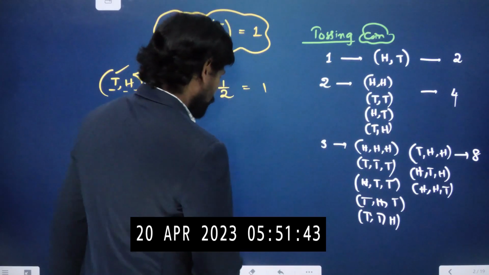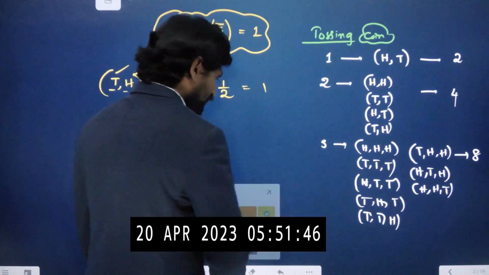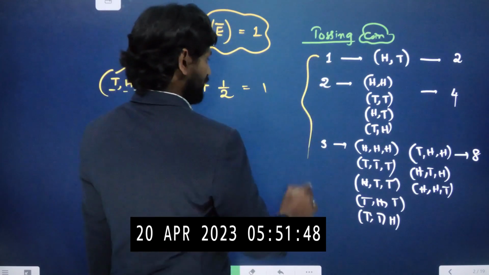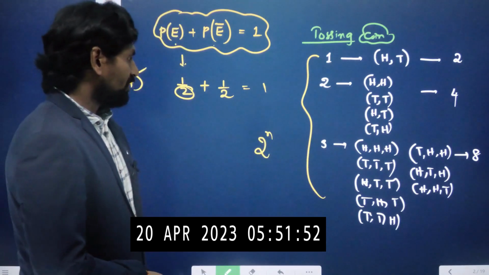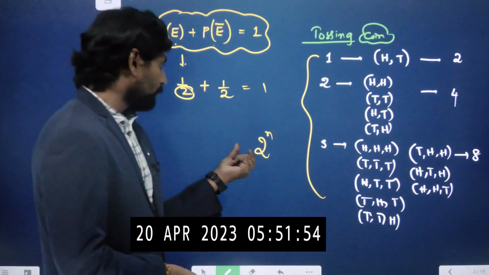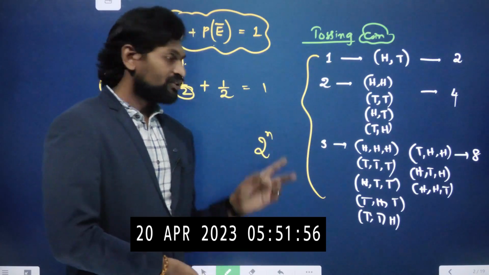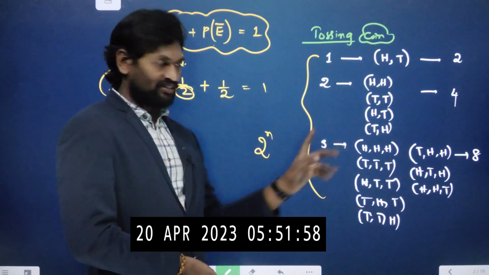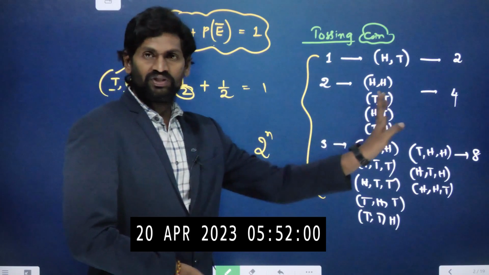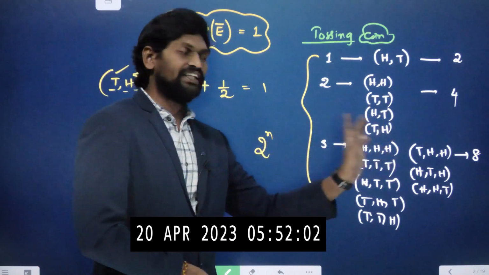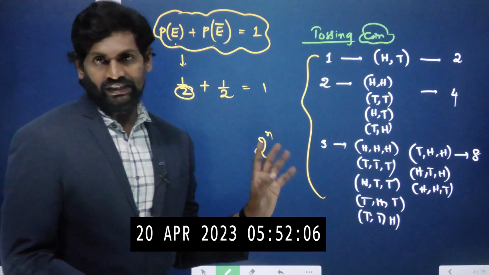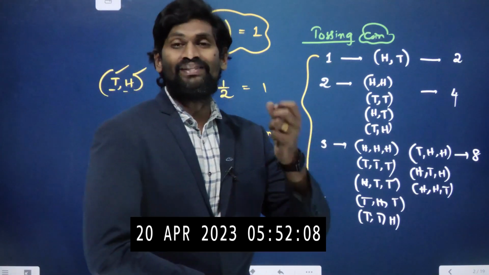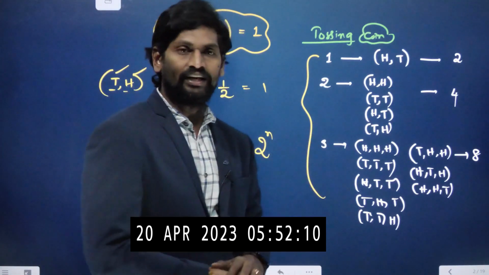So for tossing coins, the total number of results we can take as the 2 power n formula, where n is the number of coins. So 1 coin, 2 power 1, 2 chances. 2 coins, 2 power 2, 4 chances. 3 coins, 2 cube, 8 chances. So this is the formula for the total number of results. The total number of elements in a sample space is nothing but 2 power n.